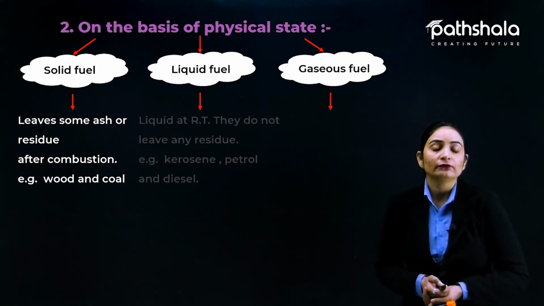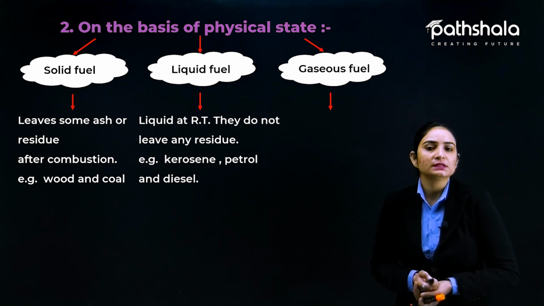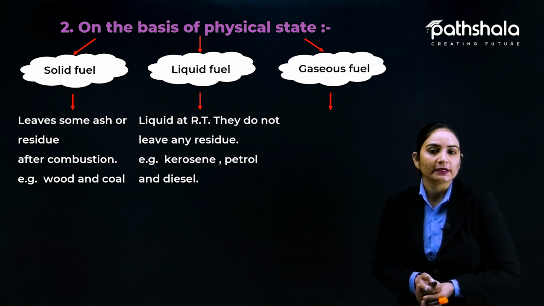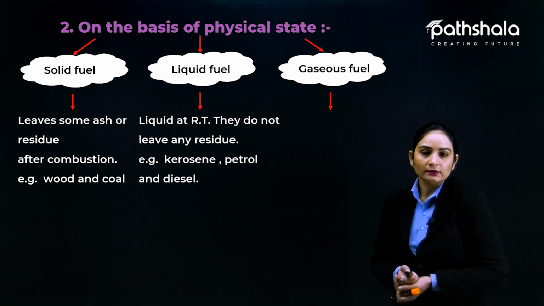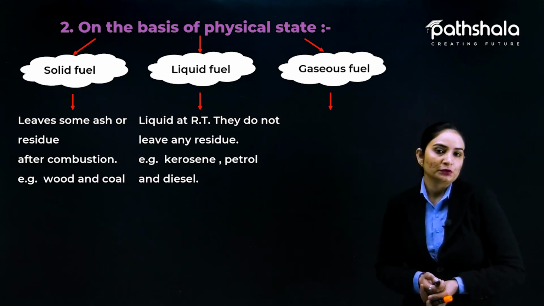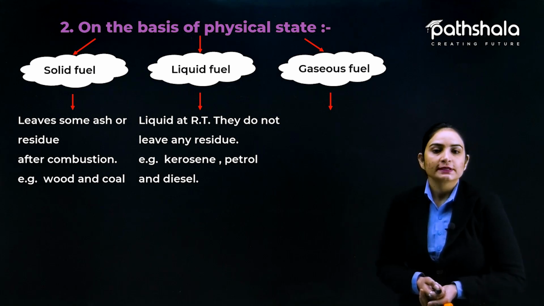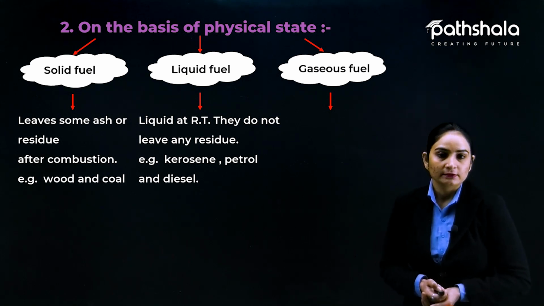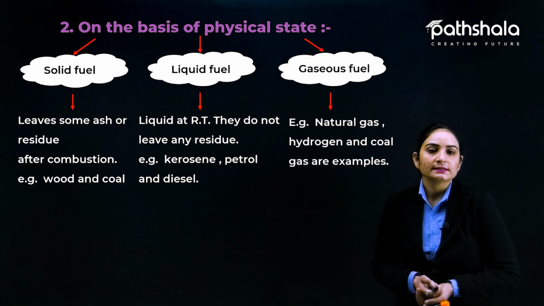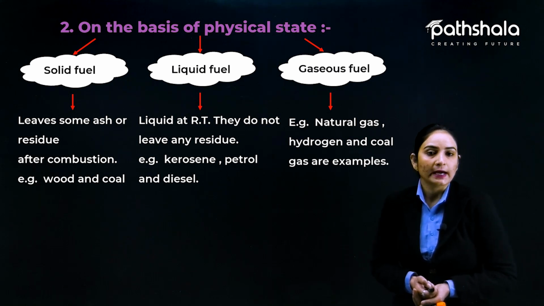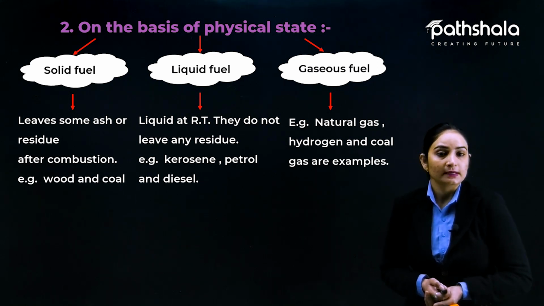Next is liquid fuel. Liquid fuels at room temperature do not leave any residue. So these are the fuels which are very important. They are not going to pollute much because they do not leave any kind of residue. For example, kerosene, petrol and diesel. Fine. Another is gaseous fuel: natural gas, hydrogen and coal gas are examples.